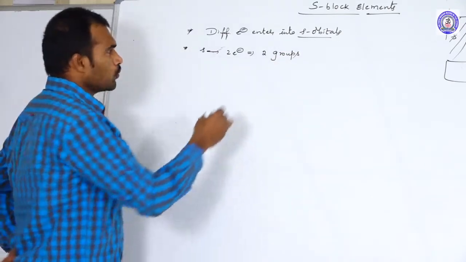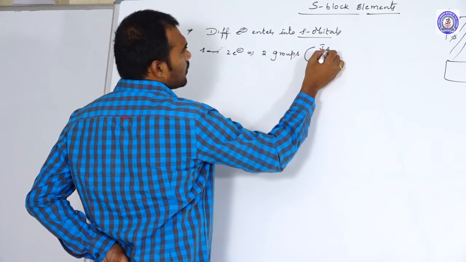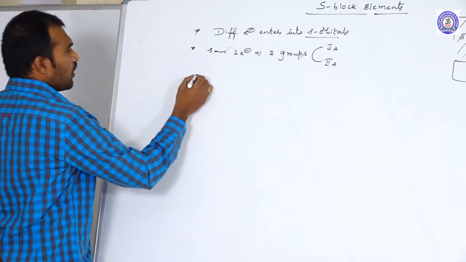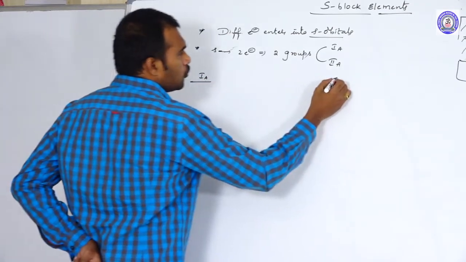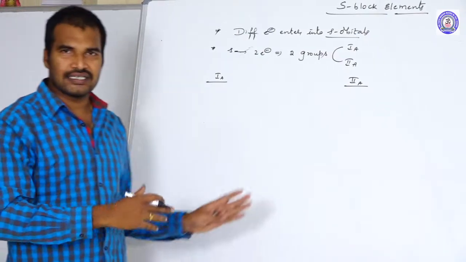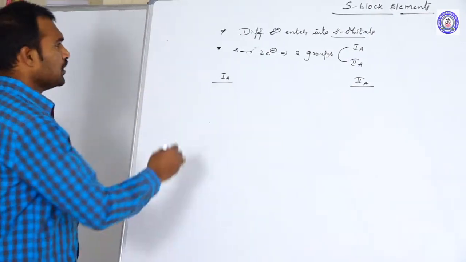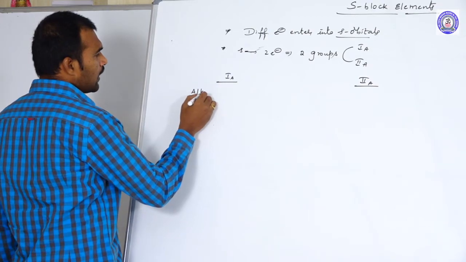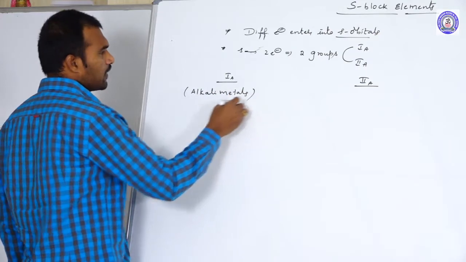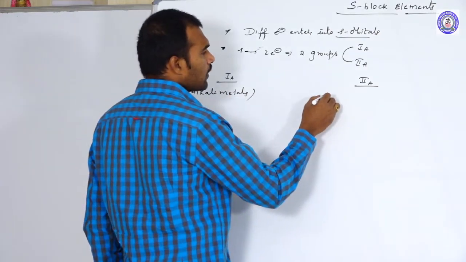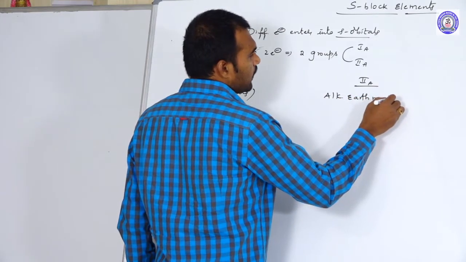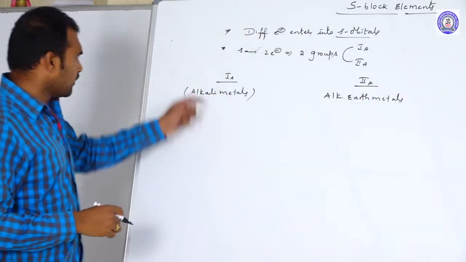What are those 2 groups? One is the 1A group, the second is the 2A group. Let us discuss these 2 groups simultaneously in a comparative way. 1A group elements we also call alkali metals, whereas 2A group elements we call alkaline earth metals.